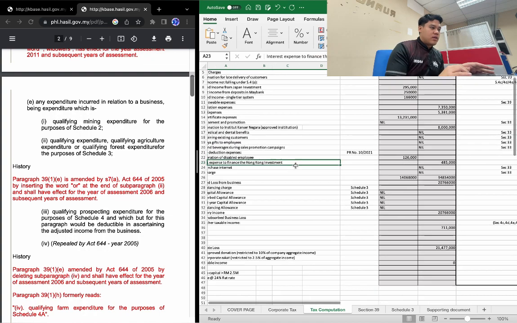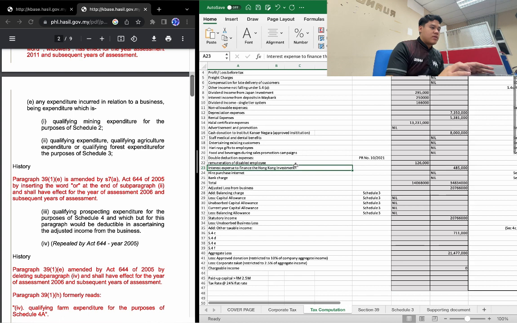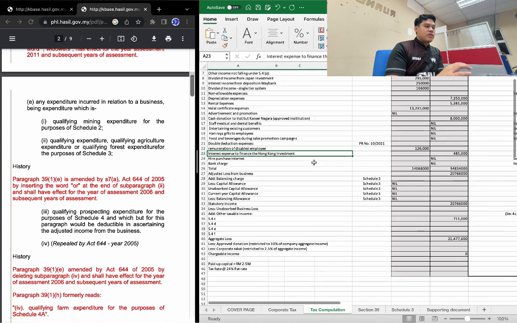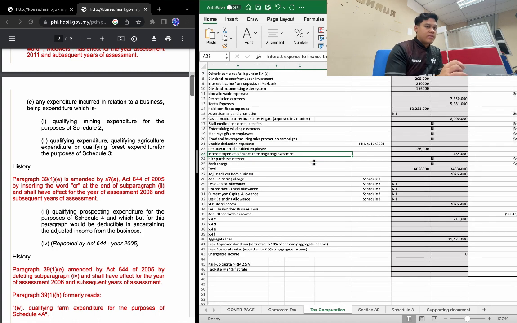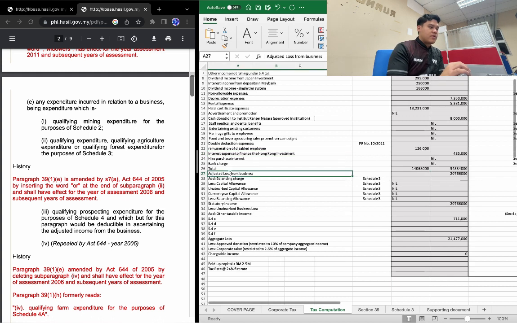Interest expenses to finance the Hong Kong investment are not allowable expenses because they are not wholly and exclusively in the business. After we add all these and deduct, we get the adjusted profit.